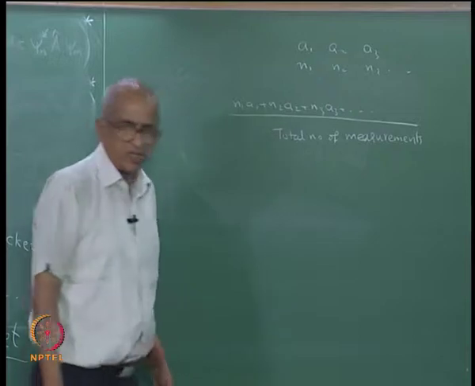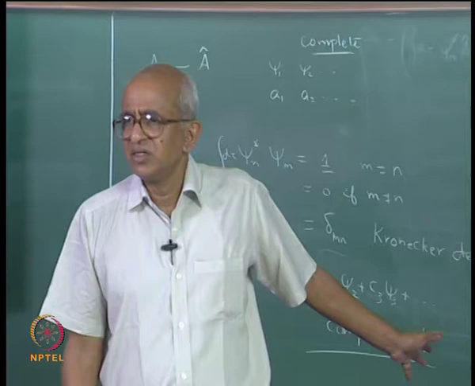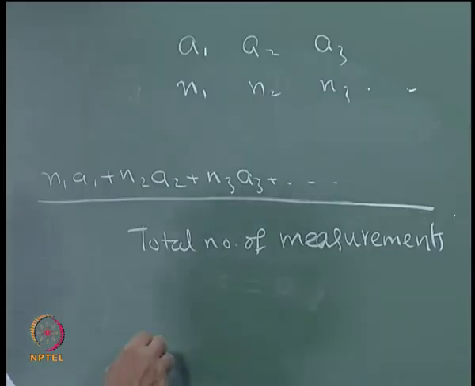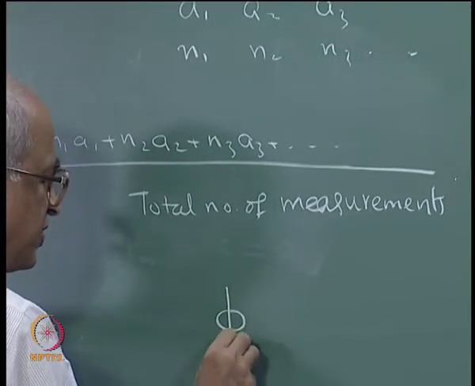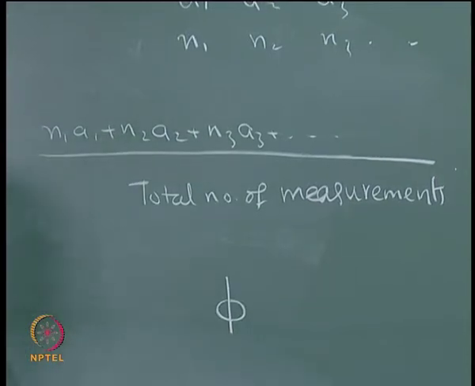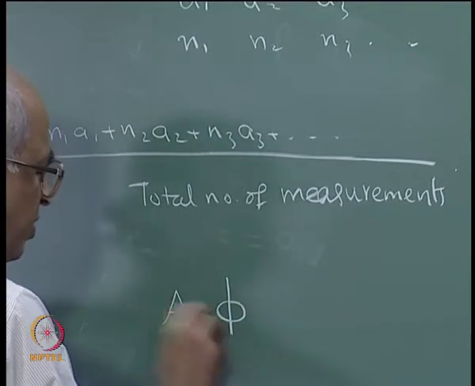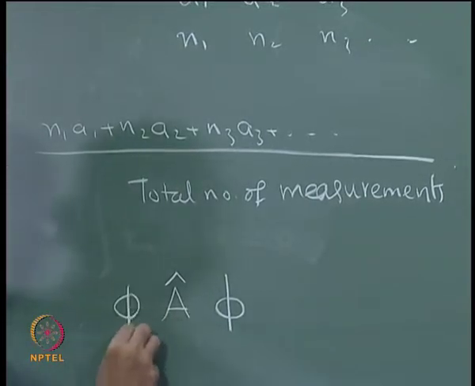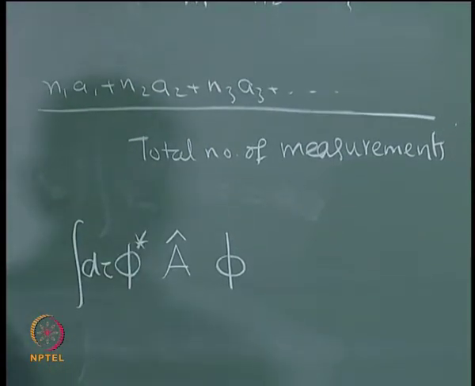And quantum mechanics actually gives you a definite procedure for calculating this average. What is the procedure? You take the state function, which temporarily I have decided to denote by the symbol phi. Allow it to be operated upon by the operator corresponding to the observable A, then multiply the result by the complex conjugate of phi and integrate over the entire space.